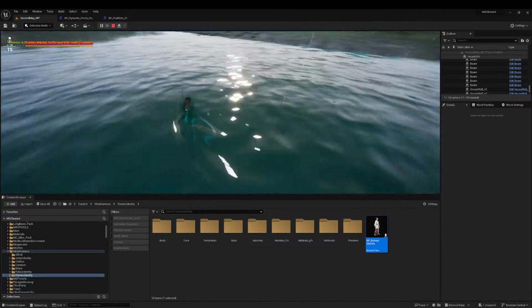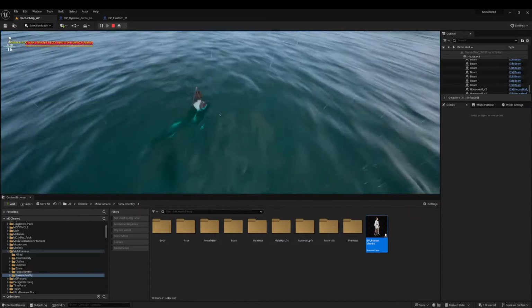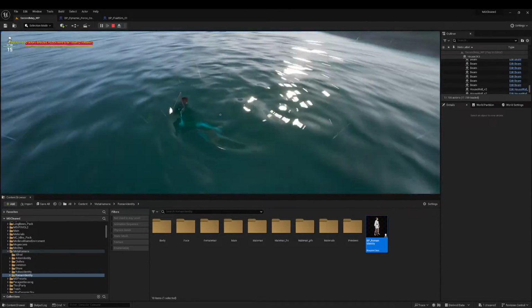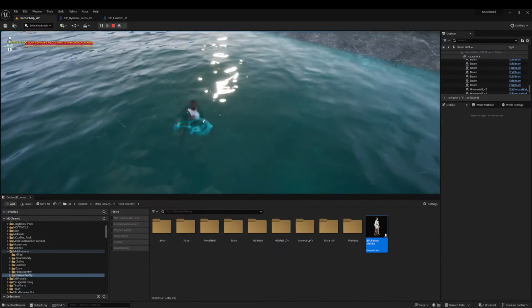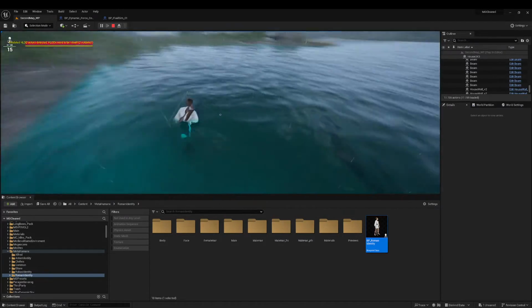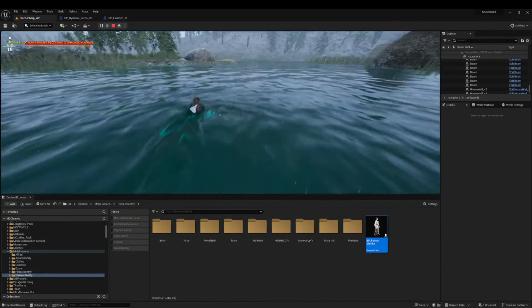Yeah, now I rotate and it doesn't rotate with me. The path is just following us. Yeah, for me it looks fine.